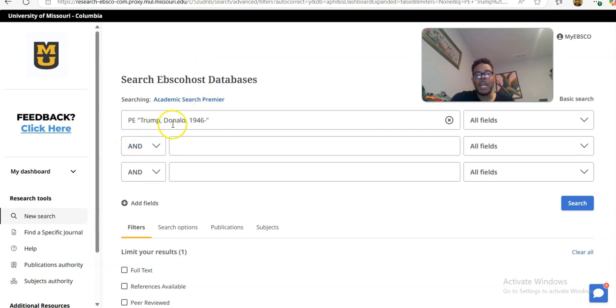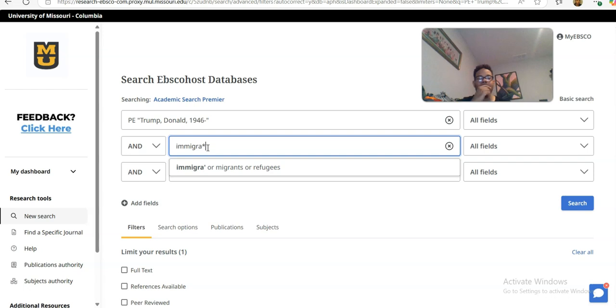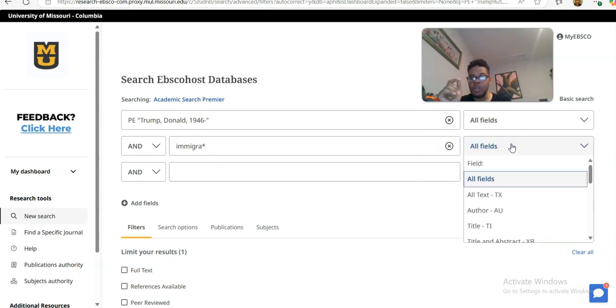So let's say you were talking about Donald Trump and immigra-. First of all, you can use a truncation symbol, and this will look for things that use this as a root word. So let's say you wanted to look for immigrant and immigrants, plural, and immigration at the same time. What you could do is take the root of the word, and then use the truncation symbol for that database. And in EBSCO databases, the truncation symbol is the asterisk.